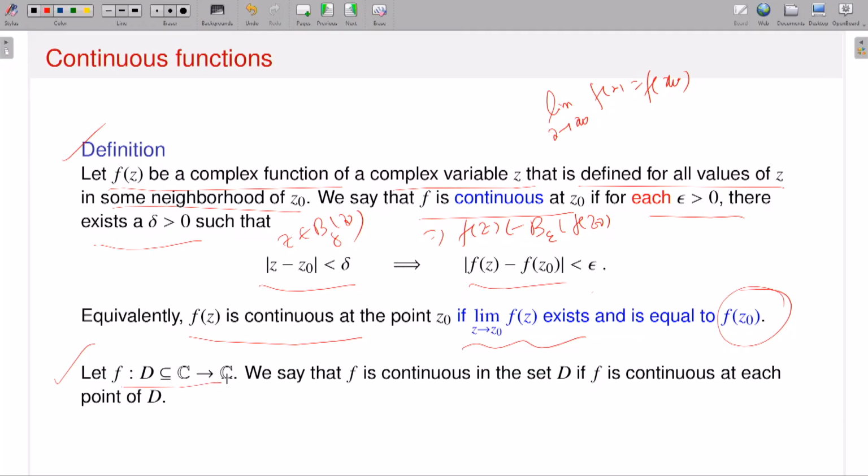So if I have a function f from D, a subset of C, to C, this is actually continuity at a point. I will say that my function is continuous on a set or domain if it is continuous at each point of my domain. So that's the definition. Okay, natural questions.